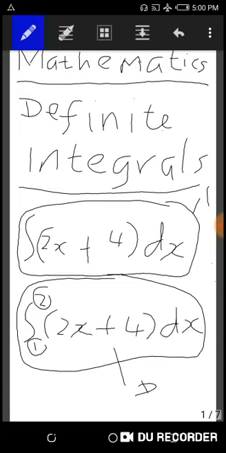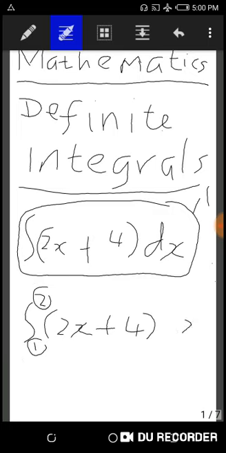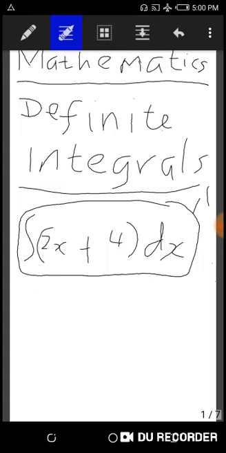So having said that, the next thing we will want to look at very quickly is a quick revision on a bit of basic integration rules. Let me clean this up.